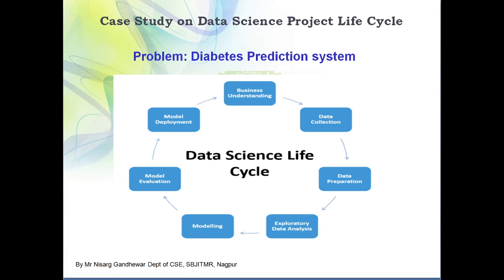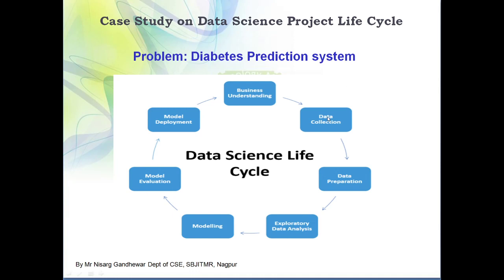Suppose I input the features, I enter some parameters, and based on this the system can identify whether a person is going to suffer from diabetes or not, whether that person has diabetes or not. That means it's a classification problem, so I understand that here. I understand what the business is: I identified the domain, which is healthcare, and I identified the objective.